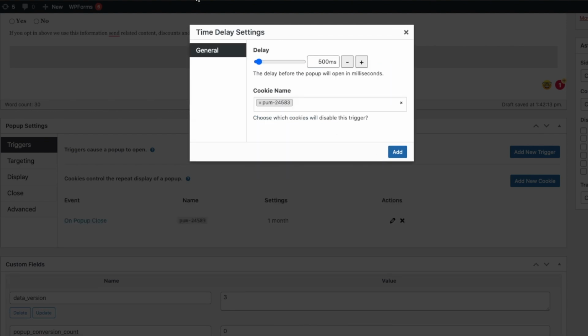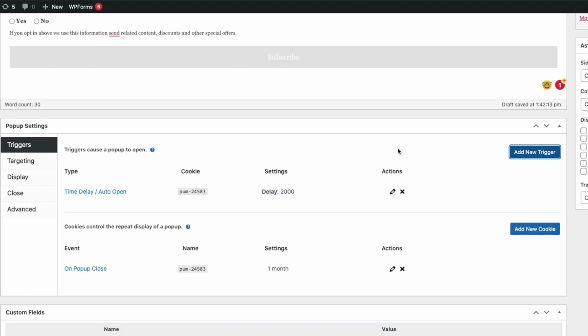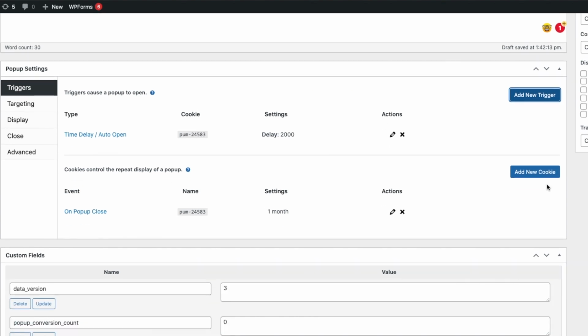Now this is the place where you can set how long you want the pop-up to delay when it appears on your home page. I will delay mine by 2 seconds. You can totally choose how much delay you want. It's totally up to you. Once done, click on add.